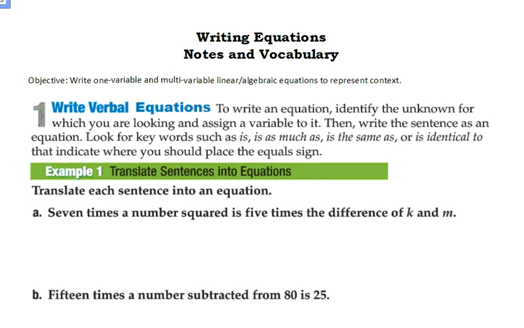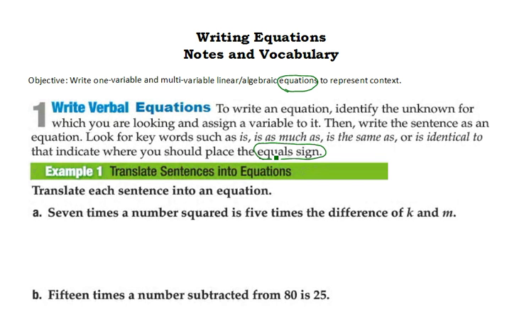Okay, the objective of this section is to write one variable and multivariable linear or algebraic equations to represent context. And the reason why I did put this section in here is because of this big word right here that does change things, equations. We have been dealing with expressions. The difference between equations and expressions is that equations have an equal sign. We haven't seen an equal sign yet. So now we're actually going to put what I call the verb into an expression. An expression is just a noun, the dog. As soon as we put an equal sign in there, now we have a verb, the dog ran. So equations I call sentences in math.